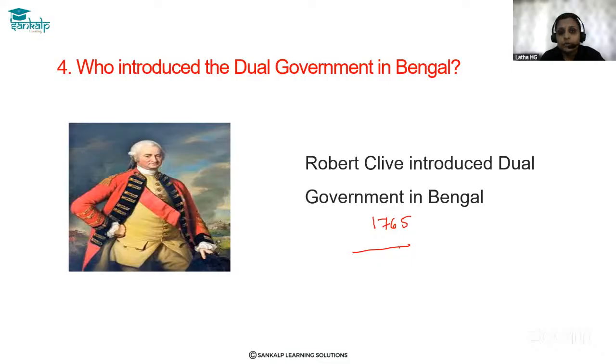According to this, the right to receive the taxes and other administration were given to the Indian officers or Indian administration, and the main administration and handling of all the taxes were kept in the British government only. So this is how the dual government operated.